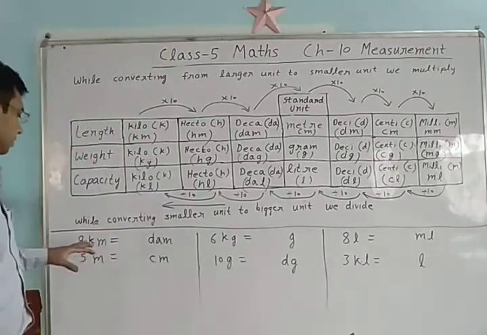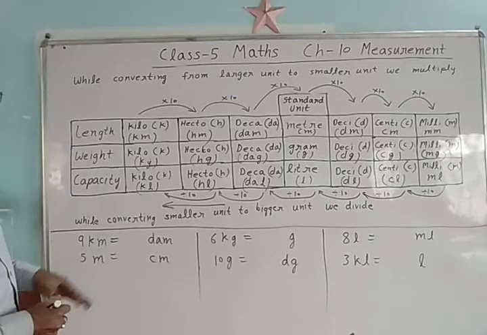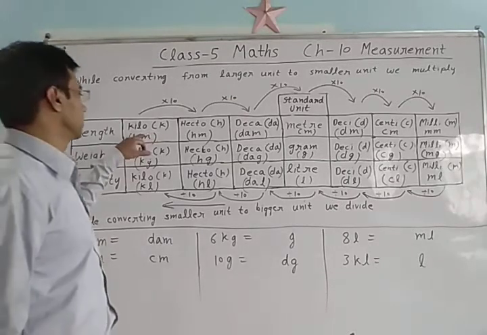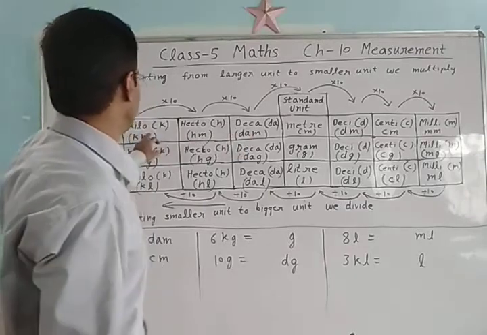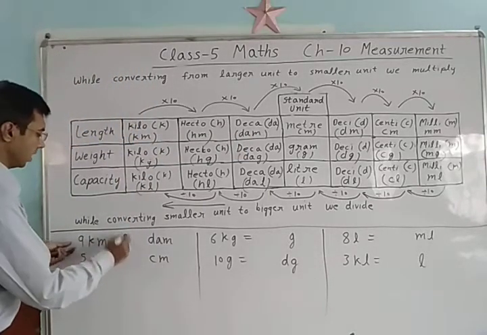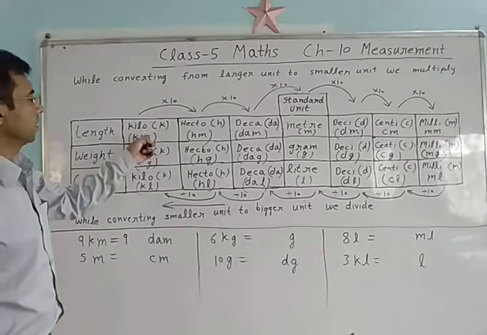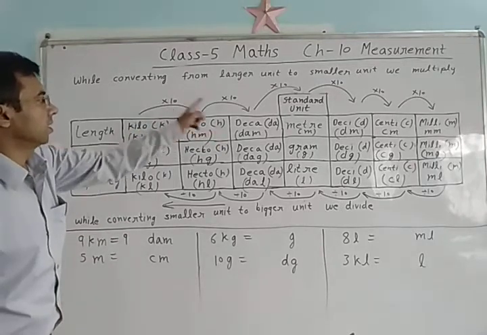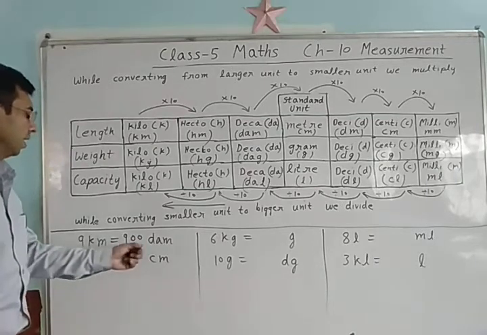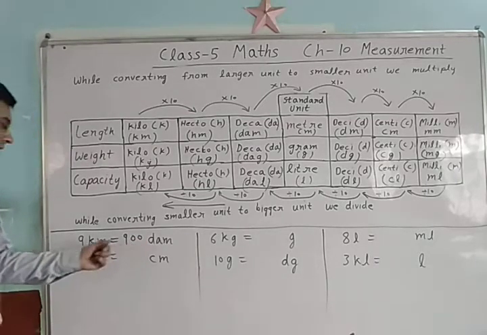Now student, seeing the question directly we will solve this. 9 kilometer, how much decameter? See, kilometer to decameter, what you have to do? Simply write this 9, and kilometer to decameter is 10 into 10, so add 2 zeros here. 900 decameter. This is our answer.